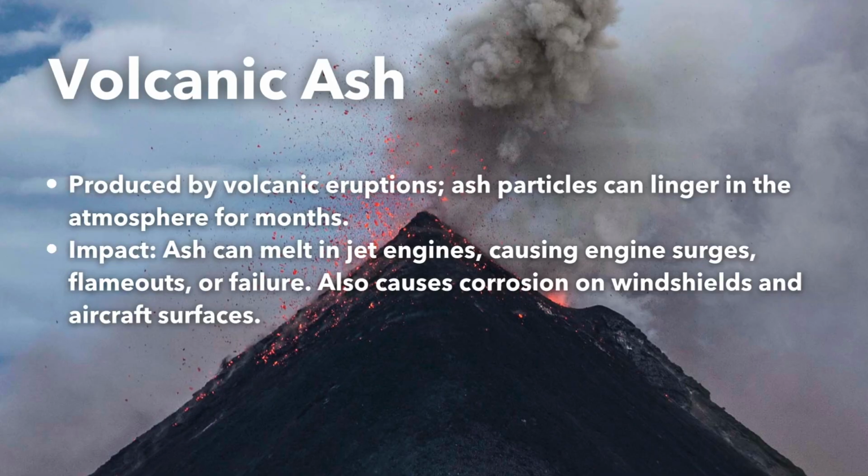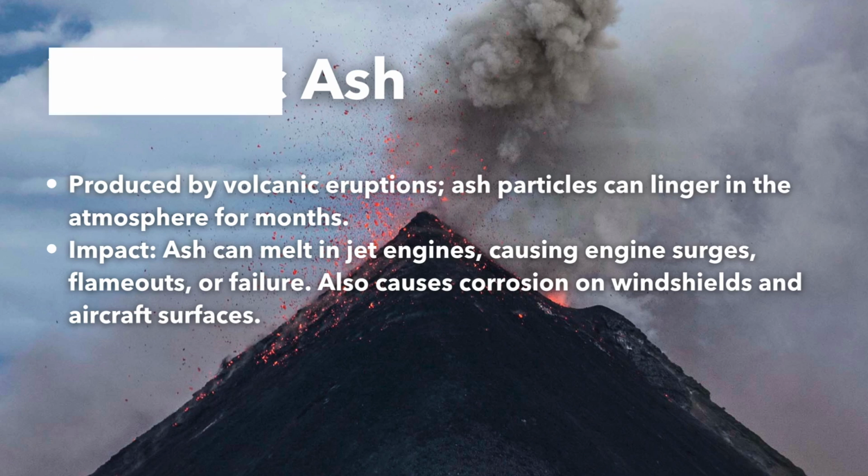Volcanic ash is another airborne hazard emitted during volcanic eruptions. This fine ash can linger in the atmosphere for months, and when ingested by jet engines, it can melt and fuse to internal components, leading to engine failures, surges, or flameouts. Ash particles are difficult to detect on radar, which makes this hazard particularly dangerous for flights.